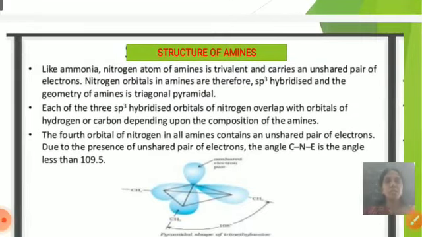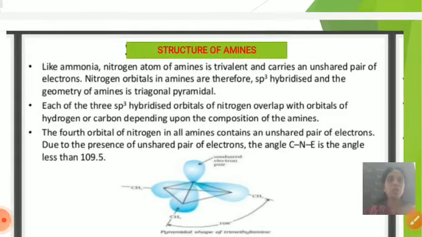Next, the second objective is the structure of amines. Like ammonia, the nitrogen atom of an amine is trivalent. Amines contain alkyl groups and 1 unshared pair of electrons, so the nitrogen is trivalent and carries an unshared pair of electrons.